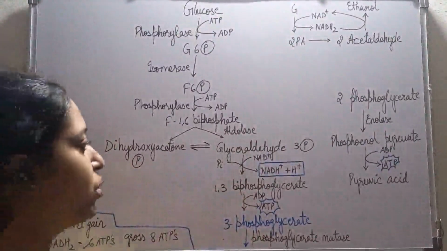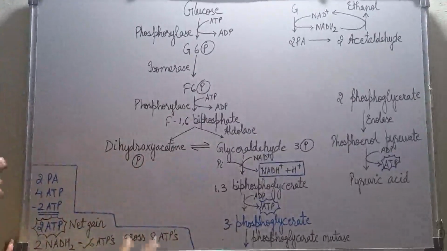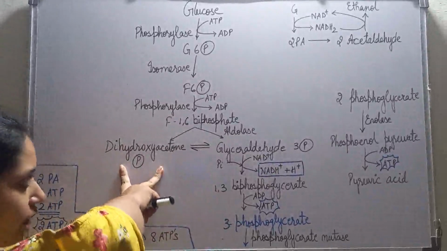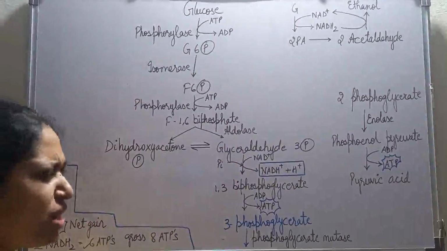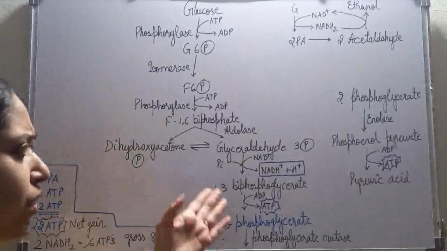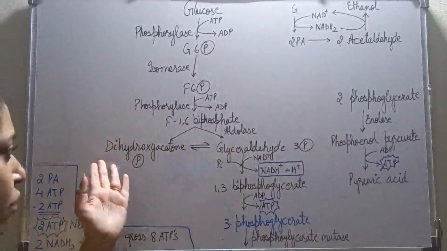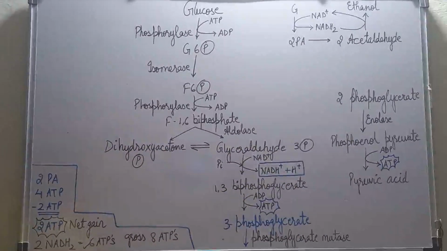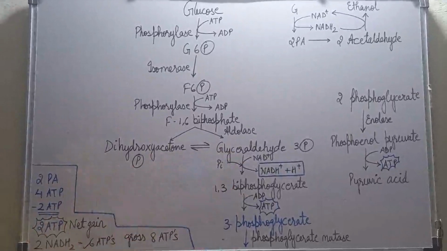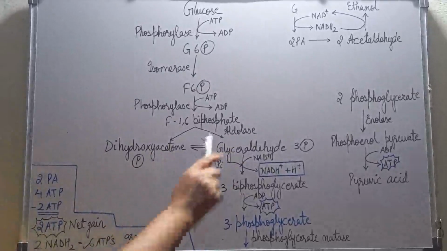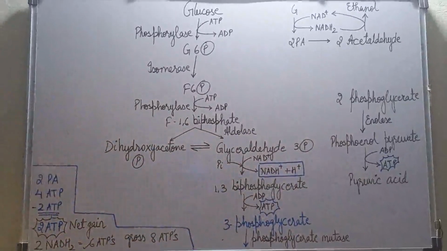One pyruvic acid we got from glyceraldehyde 3-phosphate, and the second pyruvic acid we'll get from dihydroxyacetone. But how? We all know that it will get converted into glyceraldehyde 3-phosphate first, and then this process will go on and we will get the second pyruvic acid.